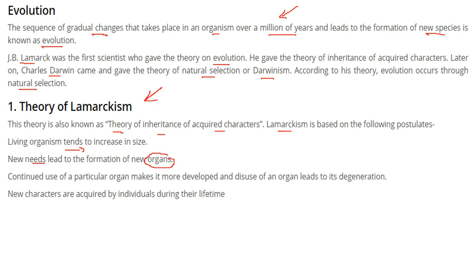New needs will give rise to new organs, and continued use of a particular organ will make it more developed, more stout, more usable. If you don't use it, disuse of the organ leads to degeneration. New characters are acquired by individuals during their lifetime. Again, this is a gradual process.